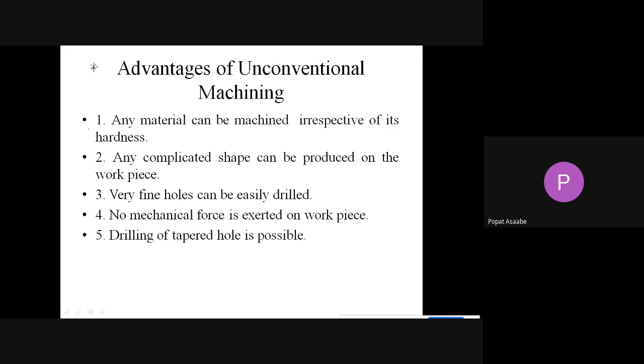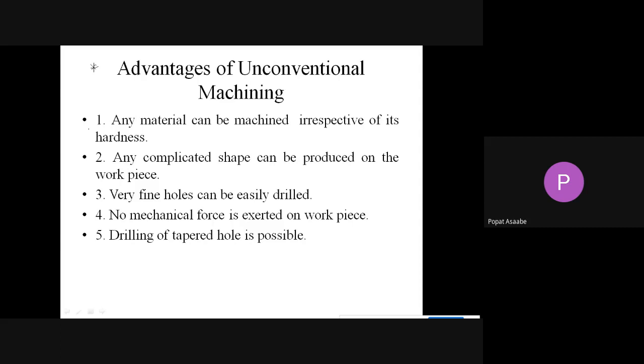The first advantage is that any type of material we can machine with the help of unconventional machining, irrespective of its hardness. Suppose we have a very hard material. During machining of that hard material, the unconventional machining process does not see whether it is hard or soft.